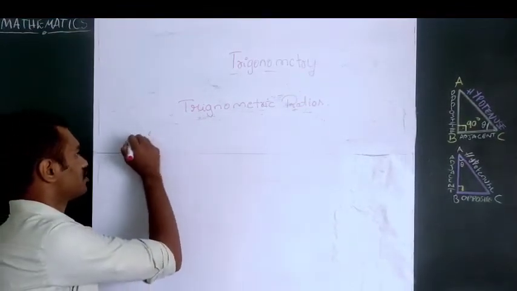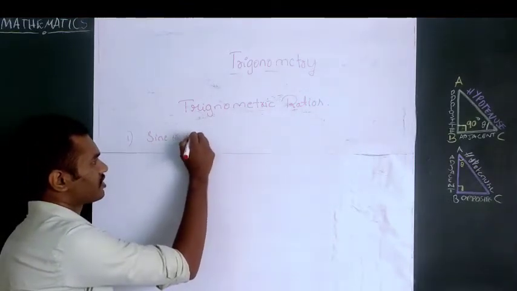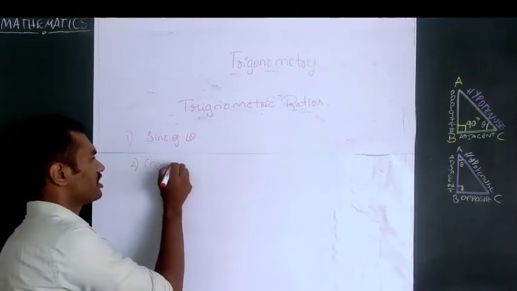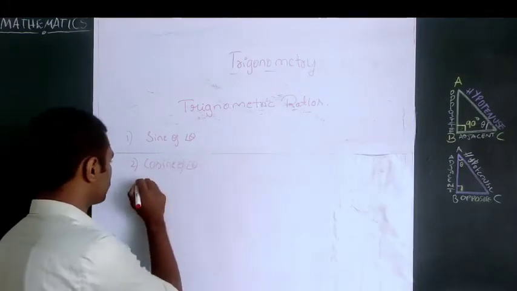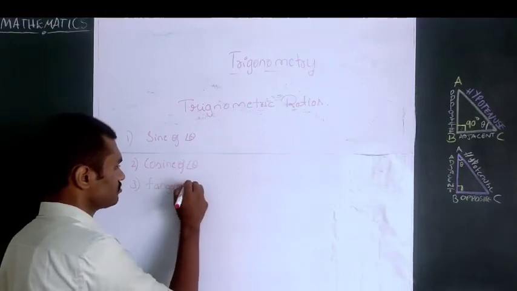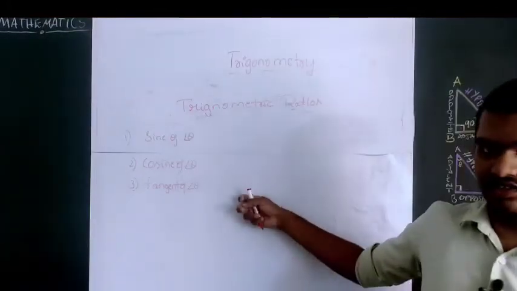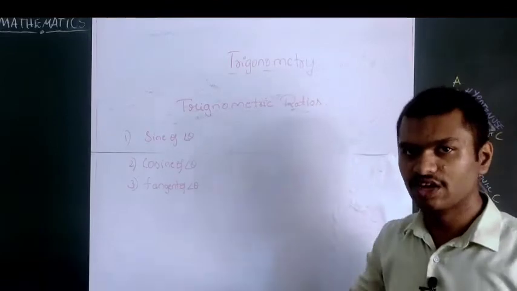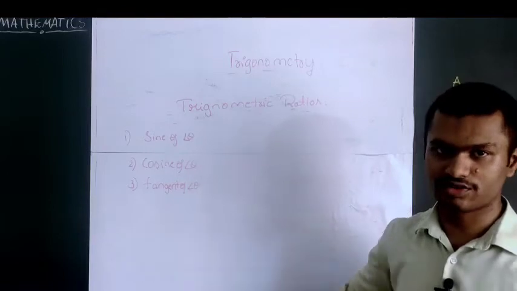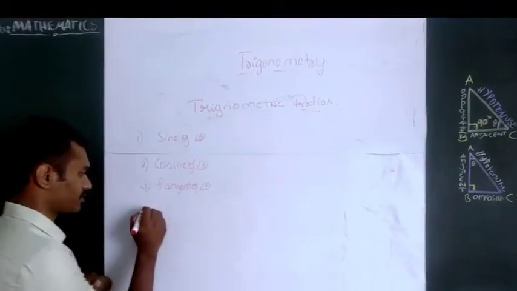So first one, sine of angle theta. Second one, cosine of angle theta. Third one, tangent of angle theta. If you remember these three ratios of trigonometry, you can define the other three. What are those? Cot, secant and cosecant. I will say the relations of those later. So you need to remember that.